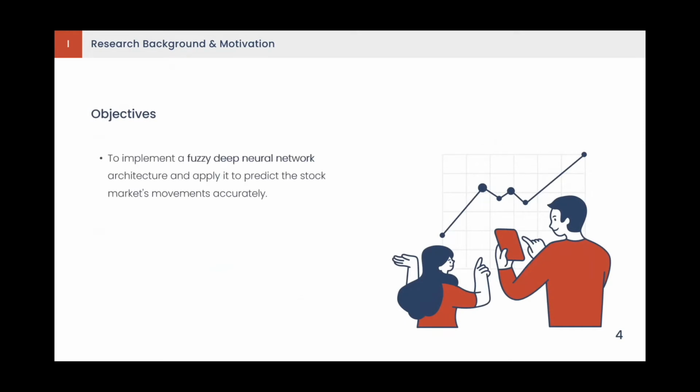With this in mind, this project has two main objectives. Firstly, to implement a fuzzy deep neural network architecture and apply it to predict the stock market's movements accurately. And second, to implement a deep reinforcement learning algorithm and apply it to the portfolio allocation problem.